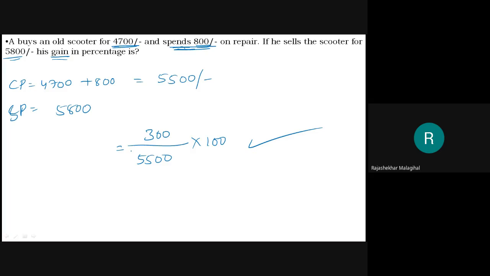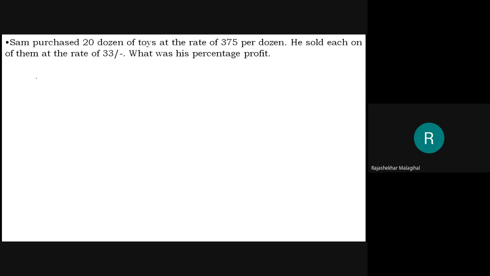Okay, now we'll go to the next one. Sam purchased 20 dozen toys at the rate of 375 per dozen. He sold each one of them at the rate of 33 rupees. What was his percentage profit?